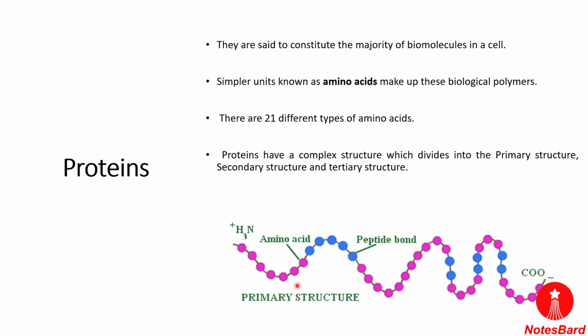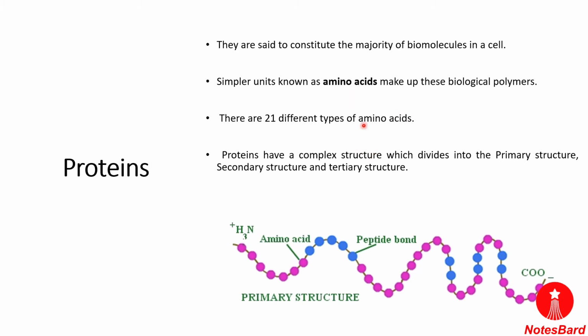So there is a primary structure which has been depicted here. The primary structure has amino acids, which are the simpler unit of the proteins. These amino acids are the building blocks of biological polymers. And we know about 21 different types of amino acids which are present, and they have a complex structure. It is mentioned 3 here, but there are 4 structures: primary, secondary, tertiary and quaternary. So these are the 4 structures of the proteins.